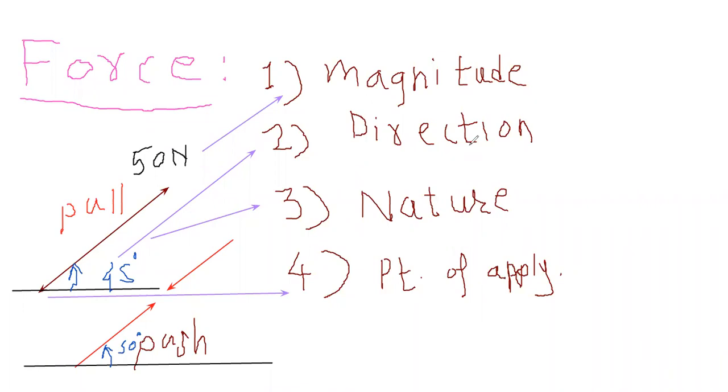Third one is the nature of force, either it is pull or push, whether you are pulling the object or pushing the object. And fourth one is the point of application, at which point you are going to apply that force, right? So you understand the four characteristics of the force.